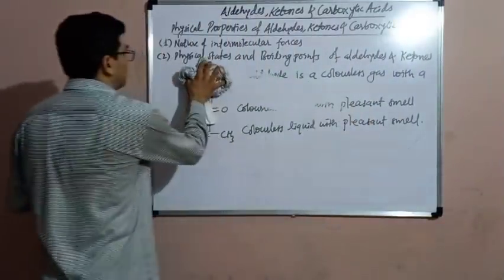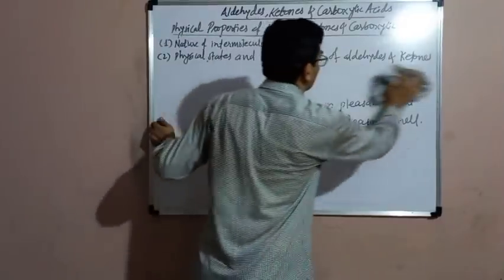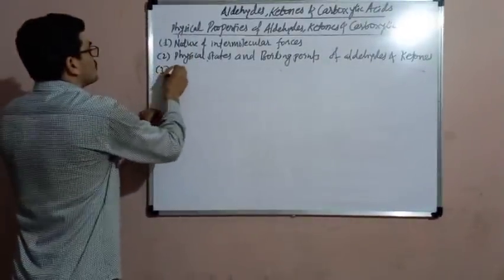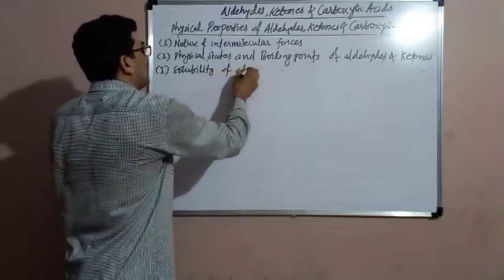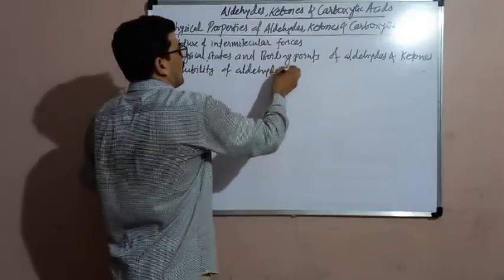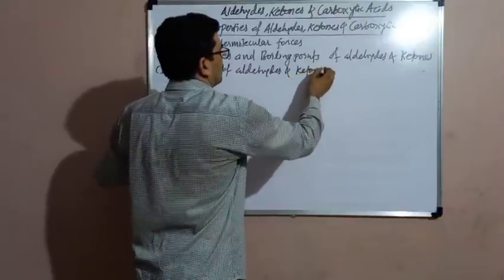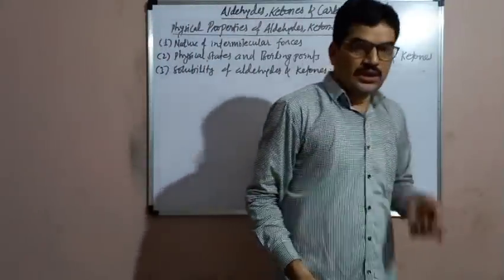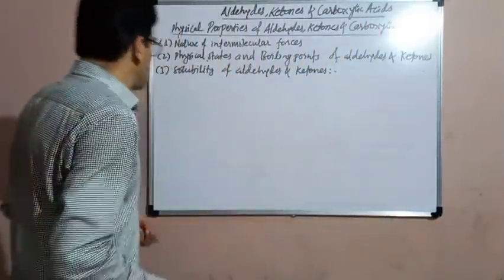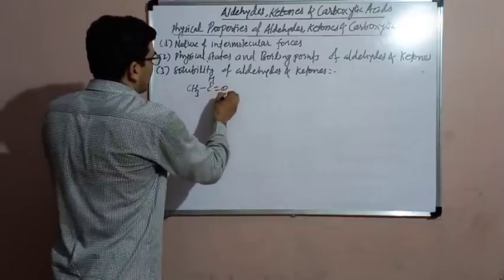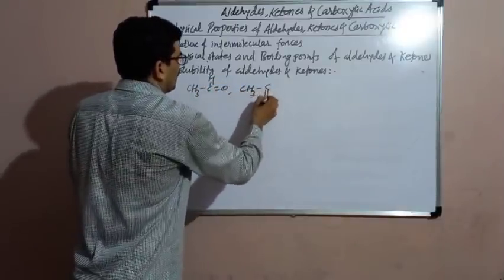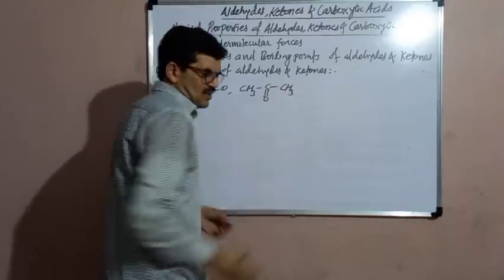Next physical property is the solubility of aldehydes and ketones. The lower members of aldehydes and ketones are highly soluble in water. Lower members means formaldehyde, acetaldehyde, acetone. They are highly soluble in water.